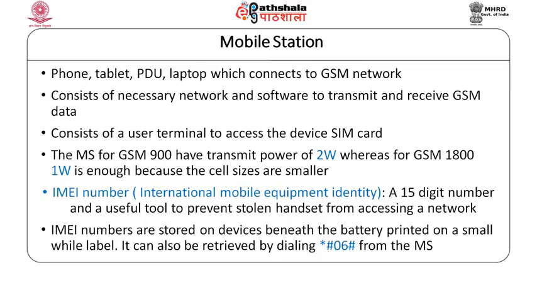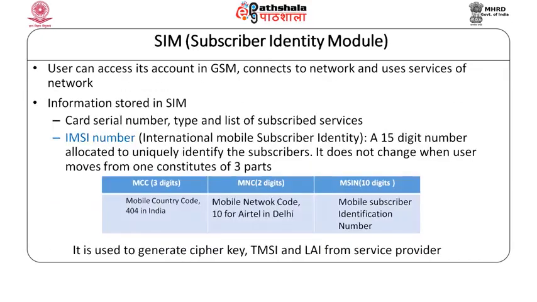So, anytime, unfortunately, if your mobile phone is stolen, you can track it with the help of this IMEI number. The heart of the mobile station, that is the SIM, subscriber identity module, contains anything and everything to provide the services to the user. It acts as the identity of the user to the GSM network. Now, what does it contain? The information stored in GSM is the serial number of the card, type and the list of subscribed services.